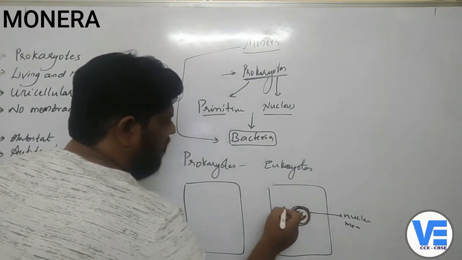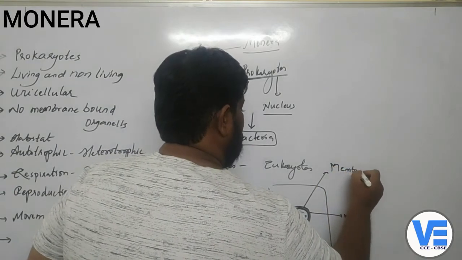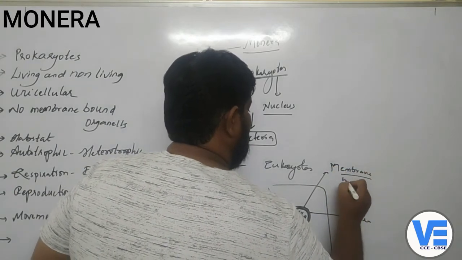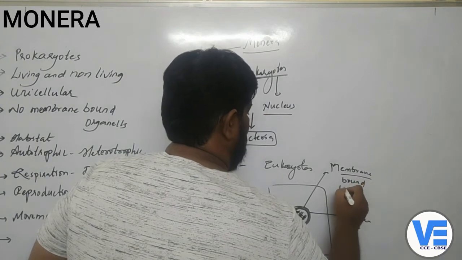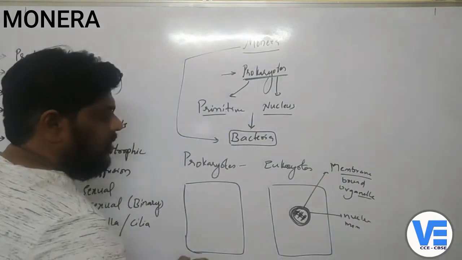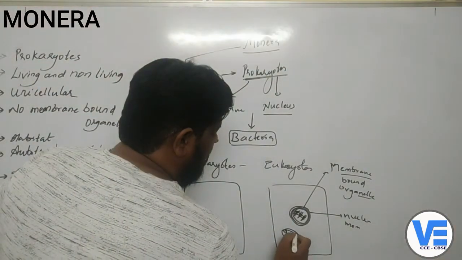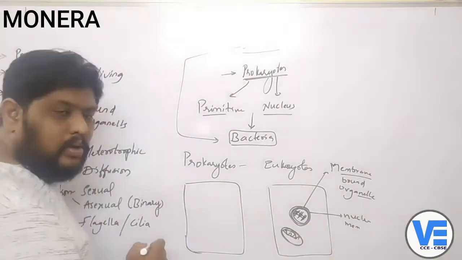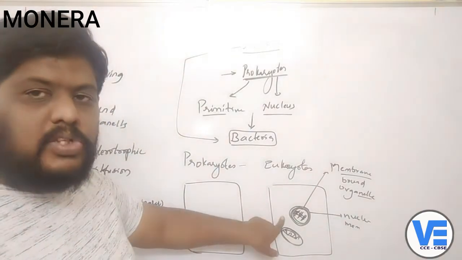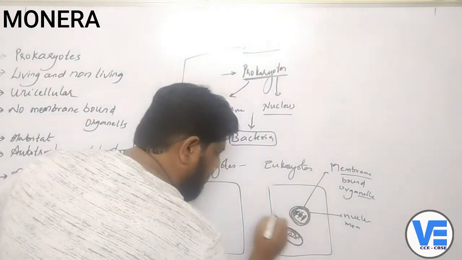Now this one we can call the membrane bound organelle. In the same way, if you take the mitochondria, we have studied in the first unit, it has a double membrane. You can see the inner membrane and also the outer membrane. That means again this mitochondria has the membranous structure.